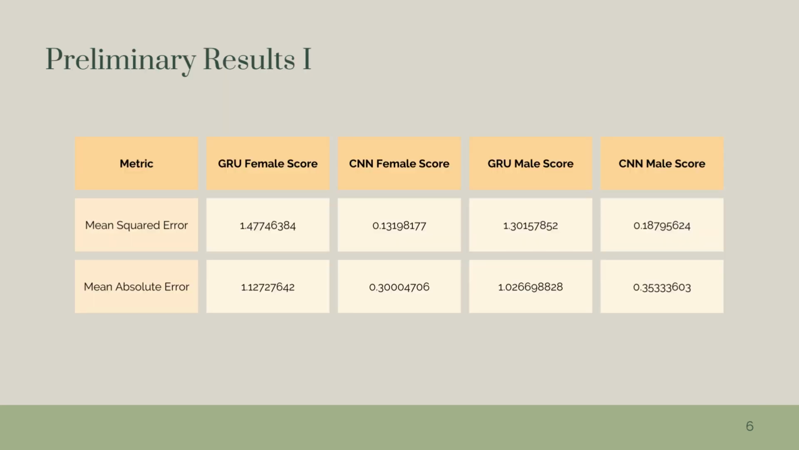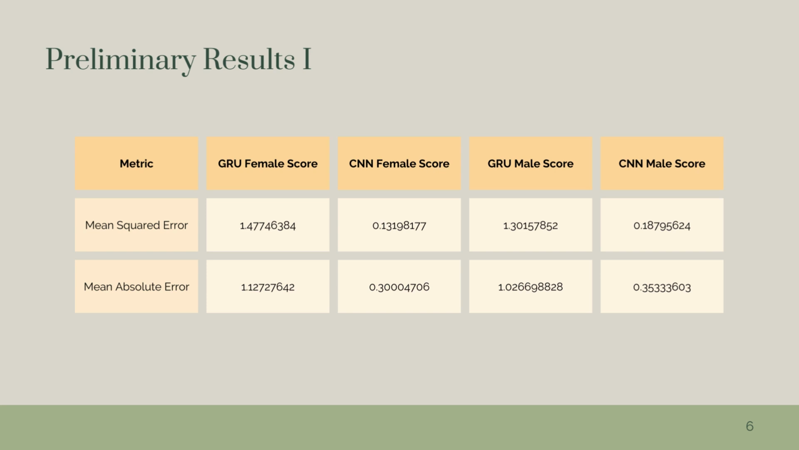Now that these models have been created, preliminary results can be ascertained to build an early understanding of each model's effectiveness. I included mean absolute error on top of mean squared error in case of any major outliers, although they both reveal similar trends. As can be seen by the noticeably lower scores, there is a greater prediction accuracy for CNN models compared to GRU.